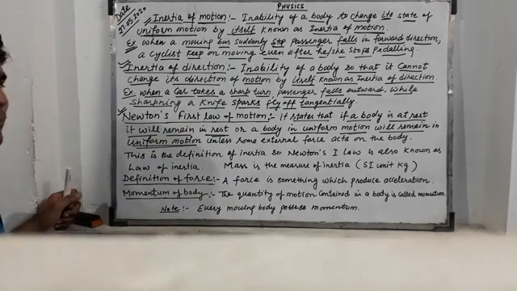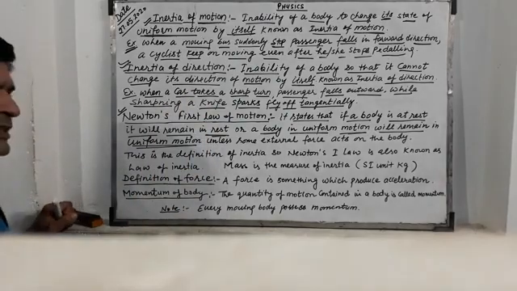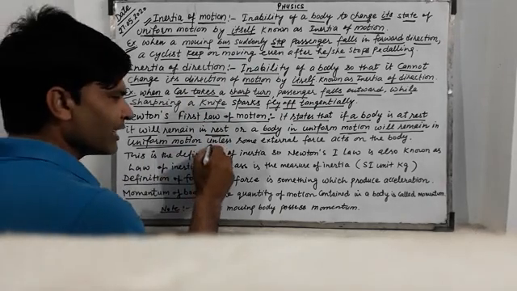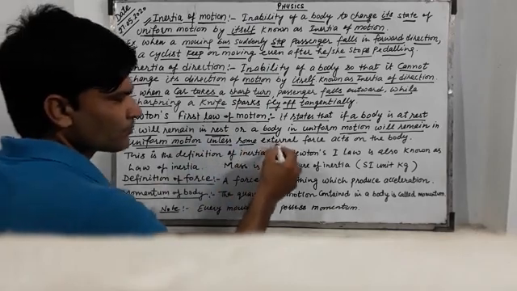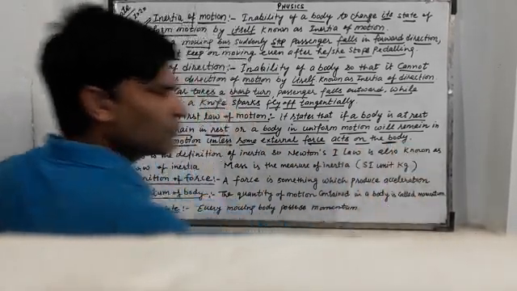Both have the same meaning. It means they do not change their state, unless some external force acts on the body.